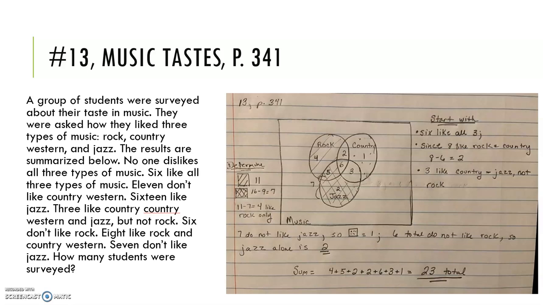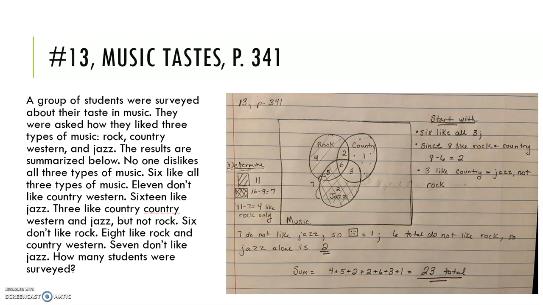Okay, the next problem, music tastes. It reads as follows. A group of students were surveyed about their taste in music. They were asked how they liked 3 types of music: rock, country western, and jazz. The results are summarized below. No one dislikes all 3 types of music. 6 like all 3 types of music. 11 don't like country western. 16 like jazz. 3 like country western and jazz, but not rock. 6 don't like rock. 8 like rock and country western. 7 don't like jazz. How many students were surveyed?